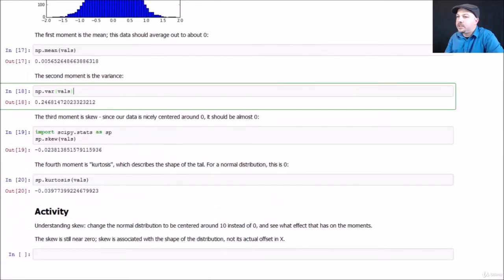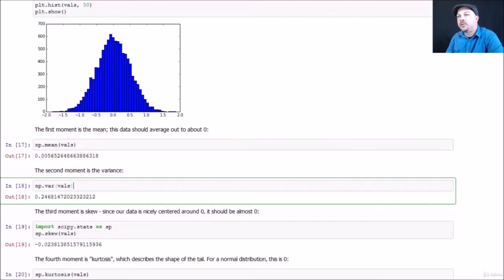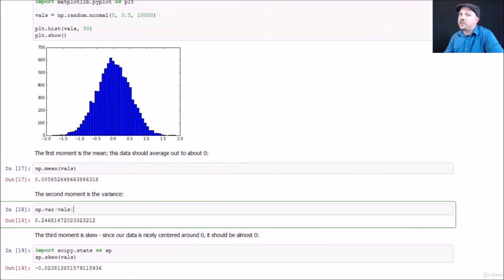So if you want to play around with it, go ahead and try to modify the distribution. Make it centered around something besides 0 and see if that actually changes anything. Should it? Well, it really shouldn't, because these are all measures of the shape of the distribution. And it doesn't really say a whole lot about where that distribution is exactly. It's a measure of the shape. That's what the moments are all about. So go ahead and play around with that. Try different center values, try different standard deviation values, and see what effect it has on these values. Of course, you'd expect things like the mean to change because you're changing the mean value, but variance, skew, maybe not. Play around, find out.